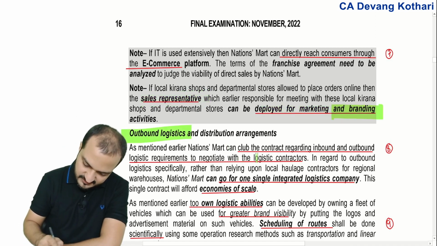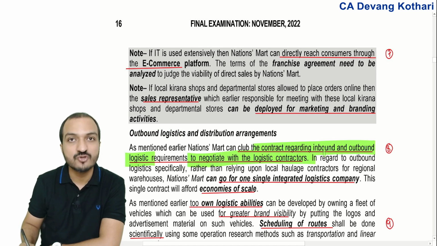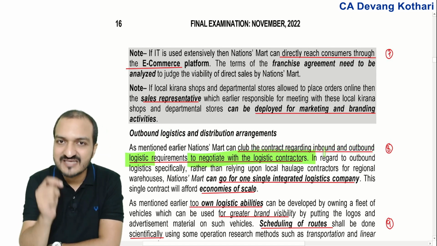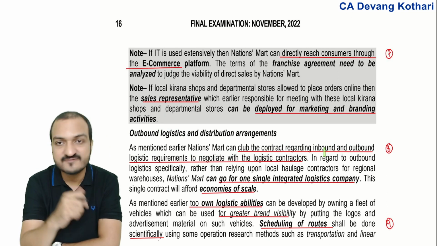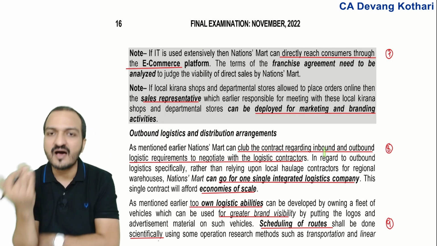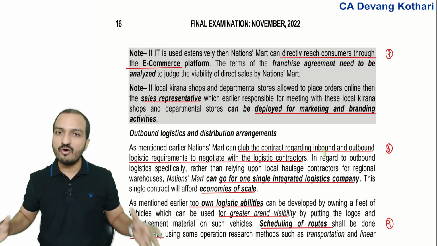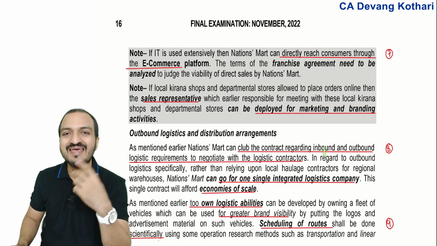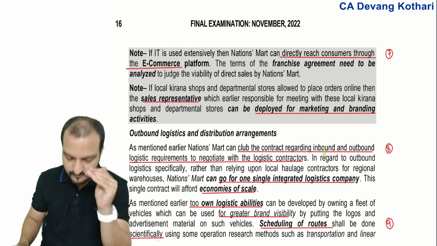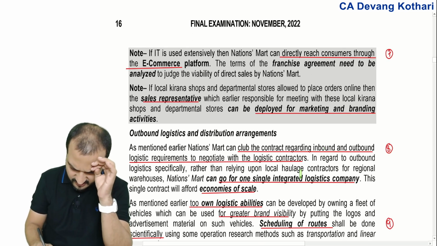Outbound logistics, well, your inbound and outbound logistics can be negotiated with the logistics contractor. If I have the same contractor, the same transport operator for inbound as well as outbound, it means that I am giving him more scale of work. If I am giving him more scale of work, then probably I can negotiate a better discount. So you can negotiate for a discount in the transportation part.